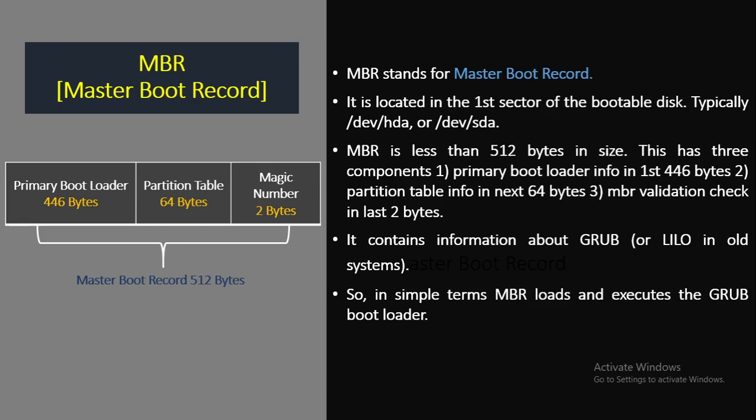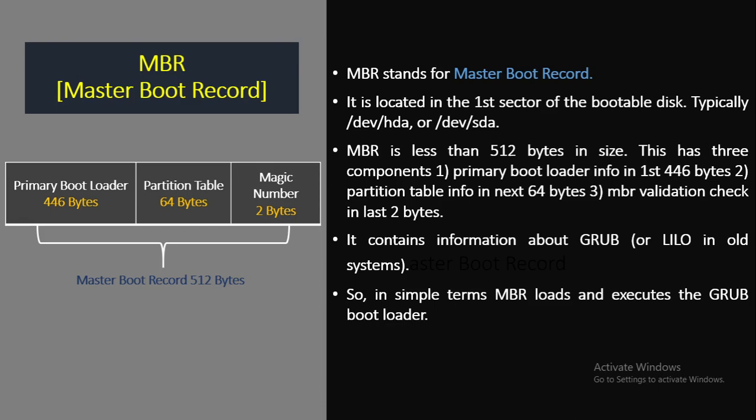In the left side corner you can see the image of the master boot record. The whole master boot record is divided into 3 sections and allocated bytes for each, such as the primary bootloader, which consists of 446 bytes, the partition table which consists of 64 bytes, and the magic number which has 2 bytes. The 446 bytes include the information of where the boot image is located and all the information about the boot image.